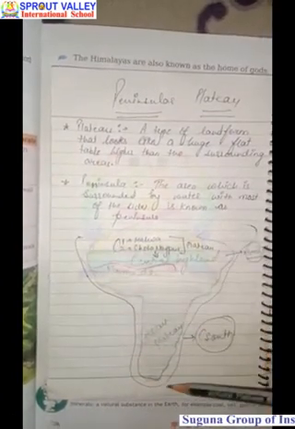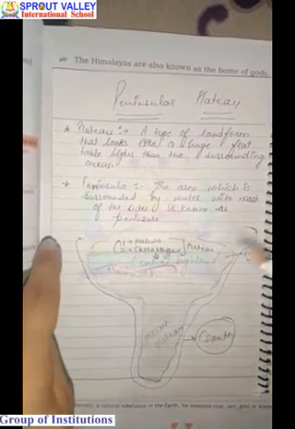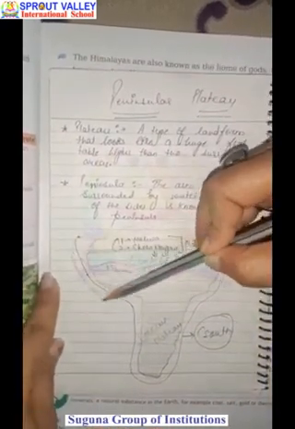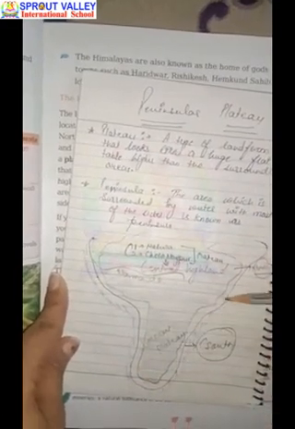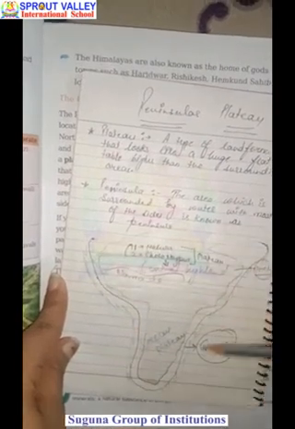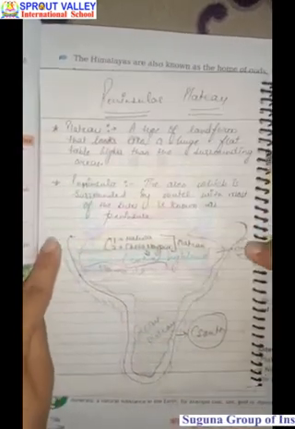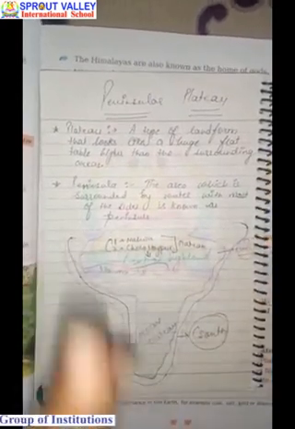This is a rough diagram of the Indian southern map. This area is known as a peninsula because it is covered by water from most of the sides, and the Indian peninsula is covered by water on 3 sides. Now come to the concept of peninsular plateau. Please underline this.